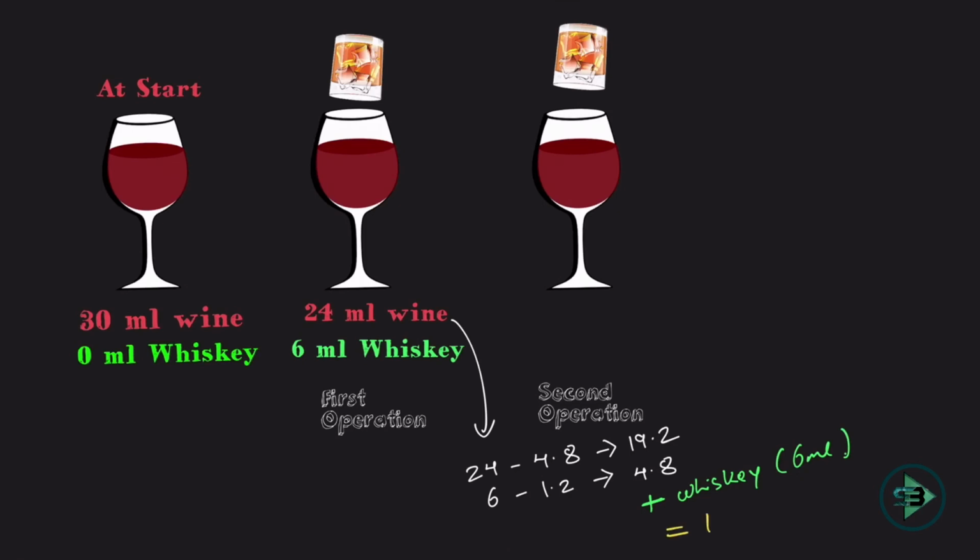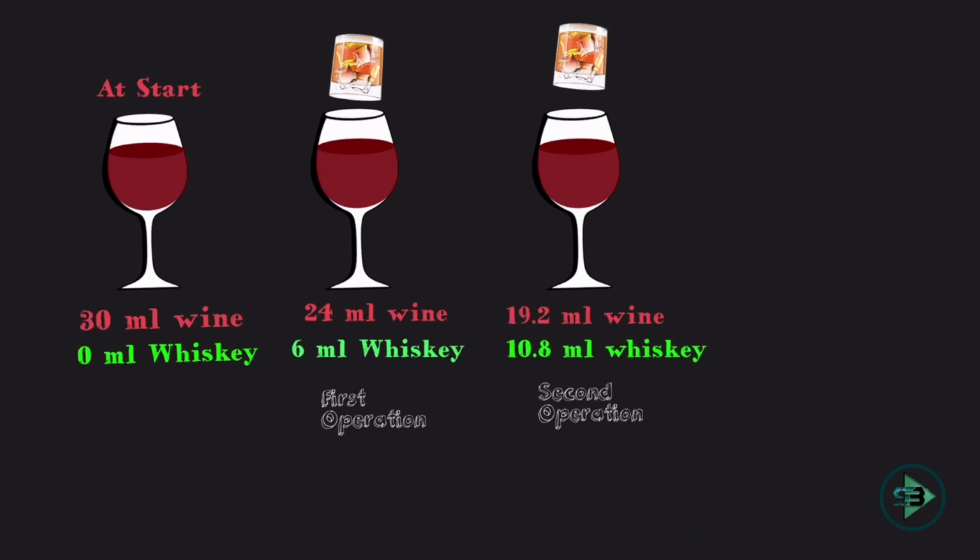But remember, I had also added 6 ml of whiskey to it. So the total whiskey is 6 plus 4.8, which is nothing but 10.8, and the wine will just be subtracted. So whiskey is subtracted and added, wine is just subtracted. If I take out 4.8 from 24 ml, I will be getting 19.2 ml of wine.